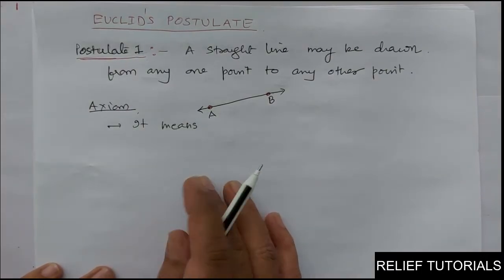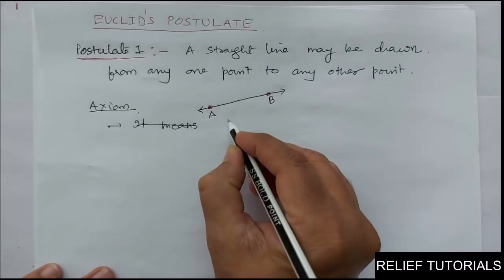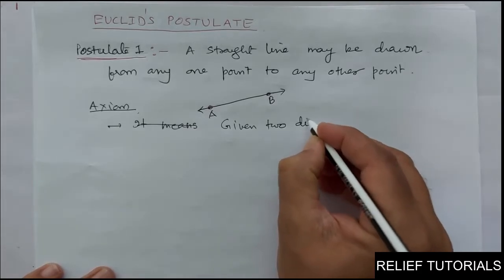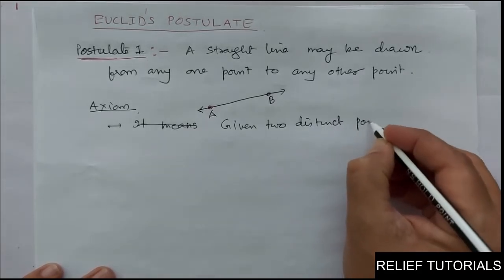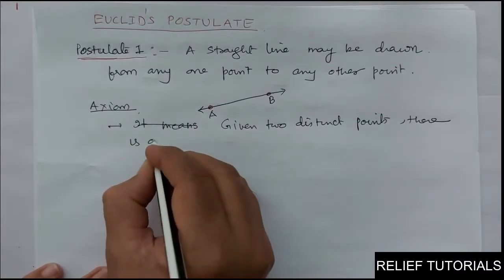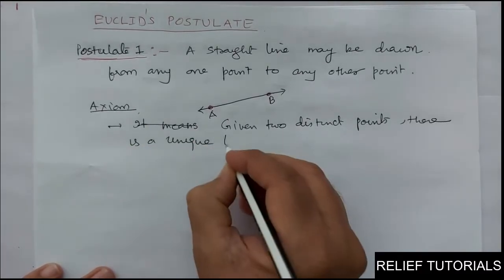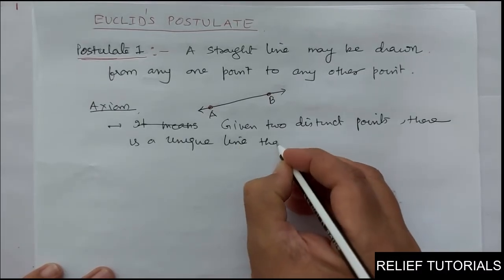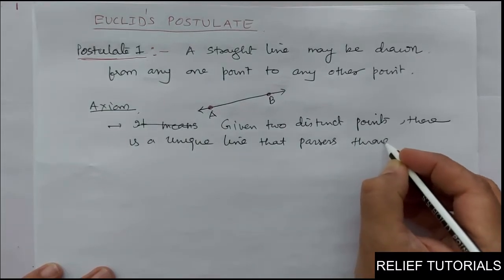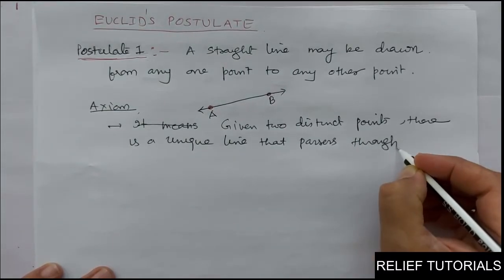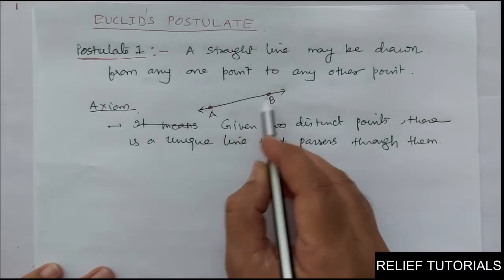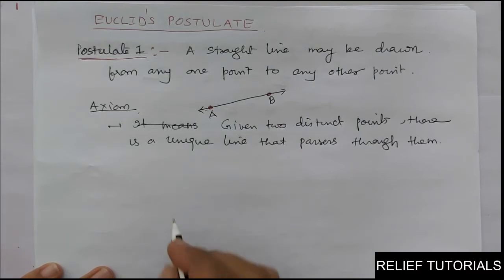So here we can say that given two distinct points, A and B, there is a unique line that passes through them. So this we can take as an axiom. It means one and only one line can pass through two distinct points. See, how can a student see this?